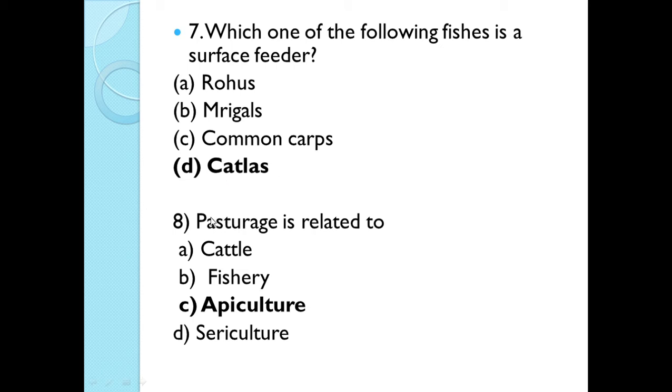Next is, pasturage is related to cattle, fishery, apiculture, sericulture. What is pasturage? It is the availability of flowers for the nectar and pollen collection, that is for honey production. Honey production is related to apiculture. So the correct answer is apiculture, option C. Pasturage is related to apiculture.